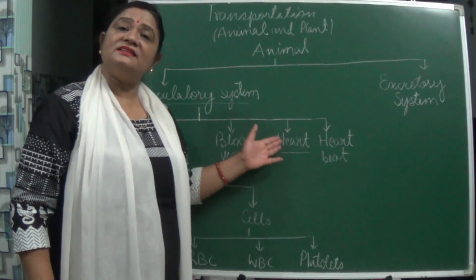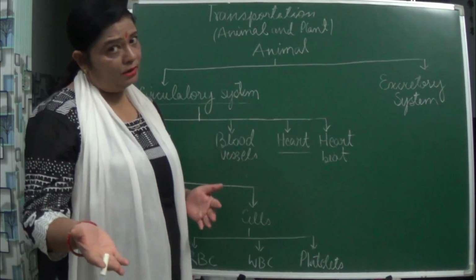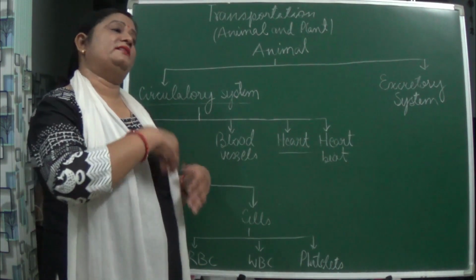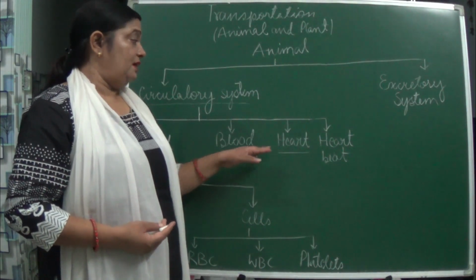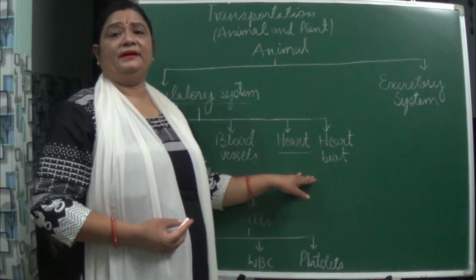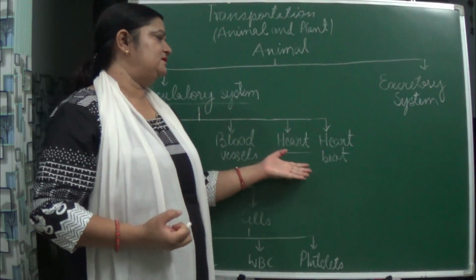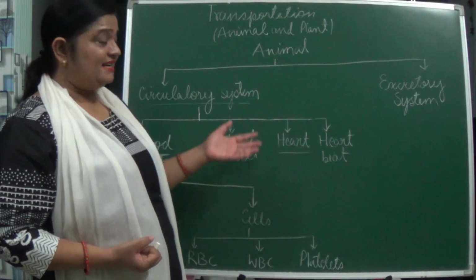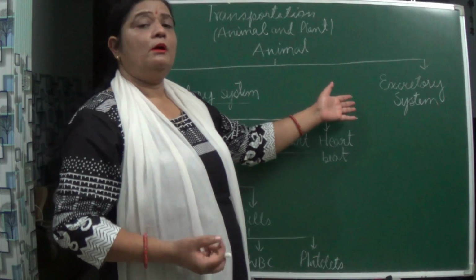This heart is the main center from where the blood is coming and then going out to different parts of the body, and from the different parts of the body it is coming to the heart, and then again it is being purified. So this we will be studying later in detail. Now, heartbeat. With the help of the heartbeat, with the pumping of the heart, the blood is circulated throughout the body.